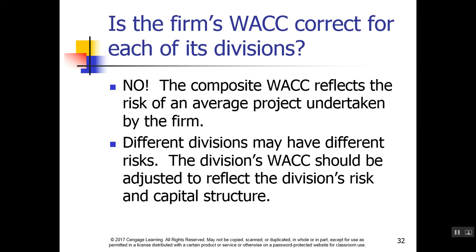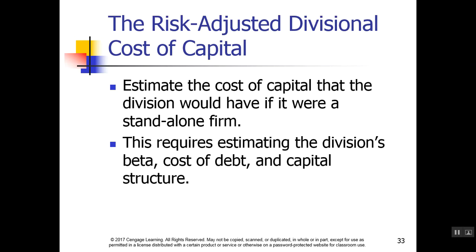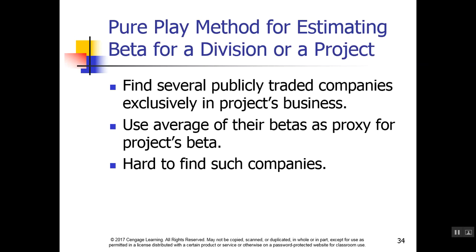Can we use the firm's WACC for each of its divisions? No. The firm's WACC reflects the average of all of their divisions. Each division has their own specific risk that we need to consider when calculating the WACC. We need to risk adjust for the divisional cost of capital. We do that by looking at the division as if it were a standalone firm and then estimating the division's beta, cost of debt, and capital structure.